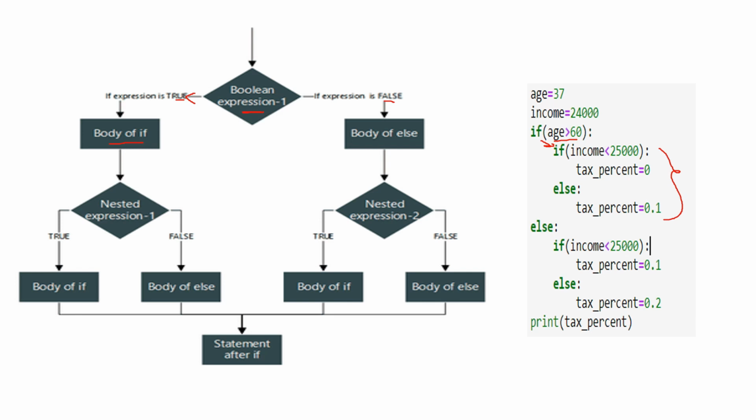So if this condition is false, it will go inside the body of else and execute the body of else. So this entire thing is the body of else. Now inside this if, we have another if which is called a nested if. So again it will check for the condition. If this condition is true, it will go inside and execute the body of if. If it is false, it will go inside else and execute the body of else. So now let's assume this condition is false. So age is not greater than 60. So it will go to the else part.